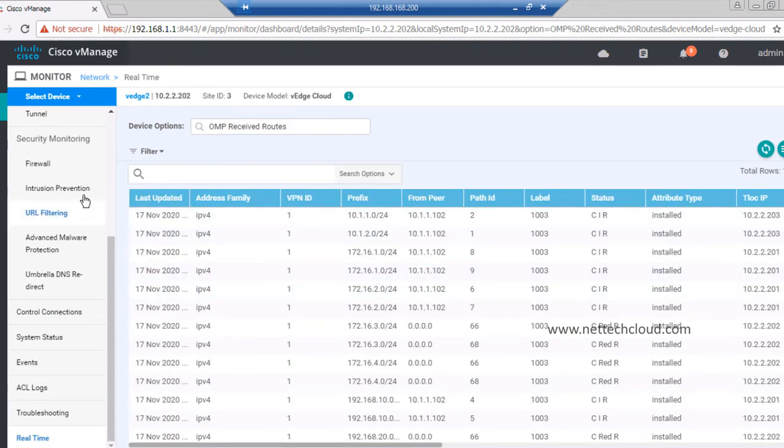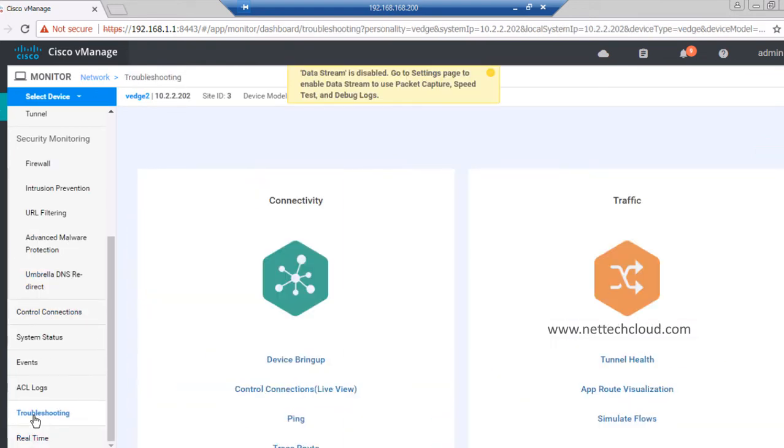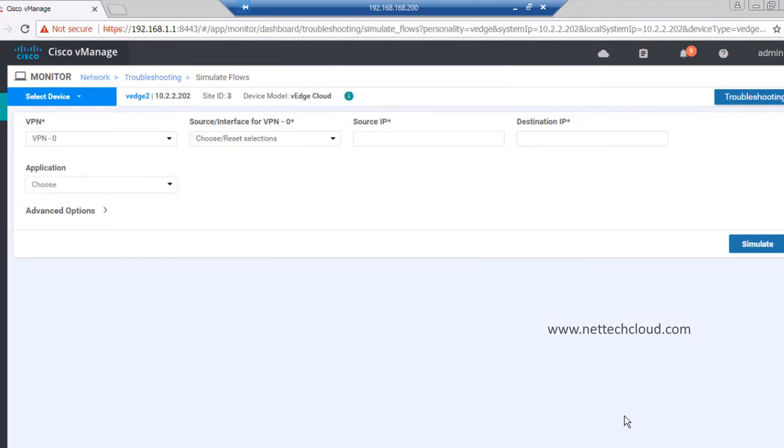Different routes here. And even if I go to troubleshooting, and if we want to simulate traffic, you can run the traceroute, ping command, control connections, and if we want to simulate the traffic from my VPN, there is only one VPN I have configured here, VPN 1, and VPN I will talk about. There are different types of VPN here: VPN 0, VPN 512, and other VPNs.